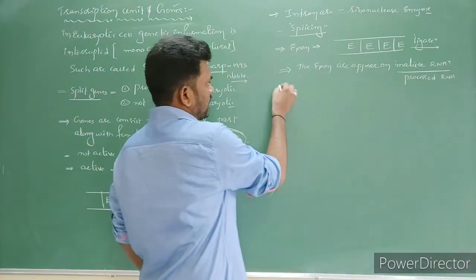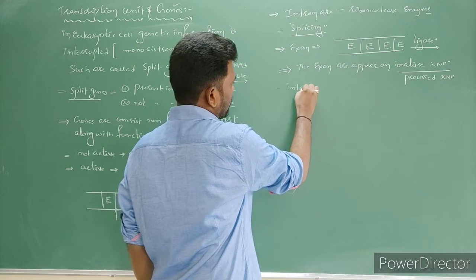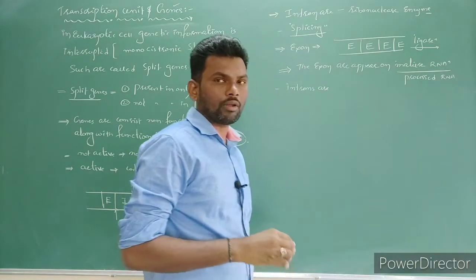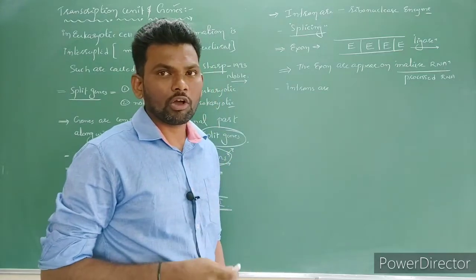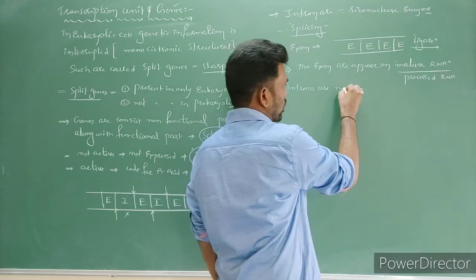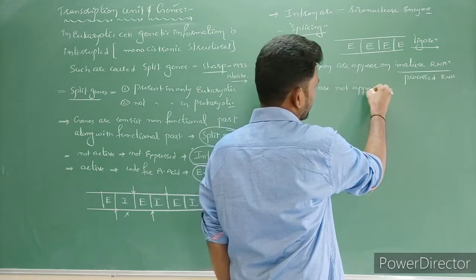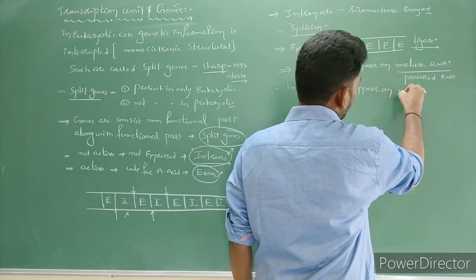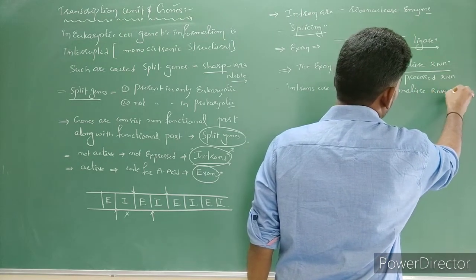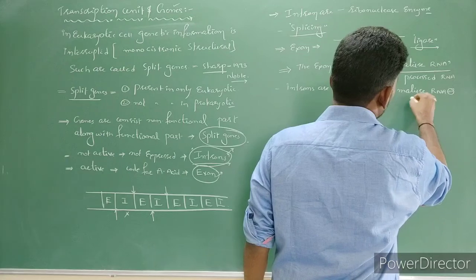Next, introns do not appear on matured RNA or processed RNA.